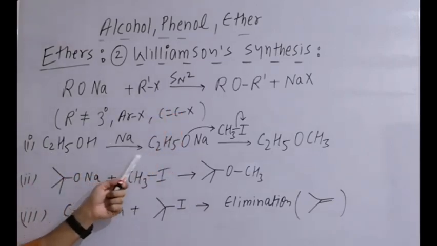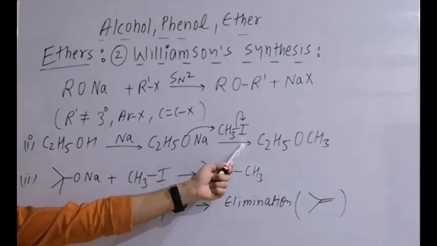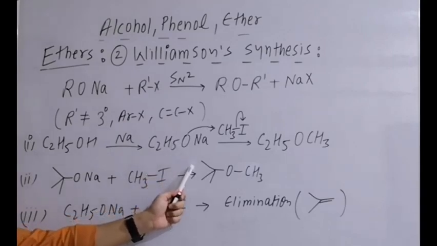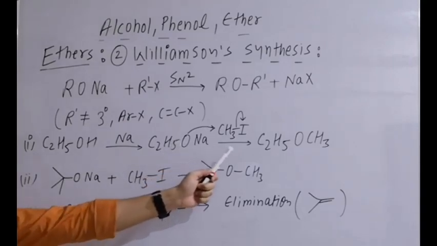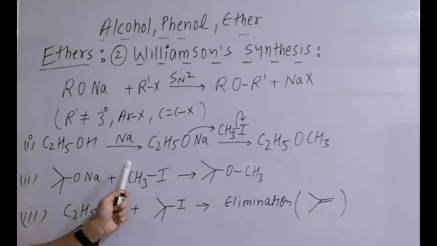ethanol with sodium metal generating alkoxide ion, then the alkoxide ion with alkyl halide. Which alkyl halide? Methyl. That means it is normally an SN2 reaction and ether is formed. Then this alkoxide ion, which is tertiary butoxide, is bulky, and here it is methyl. Now it is primary, so O⁻ will substitute I⁻.